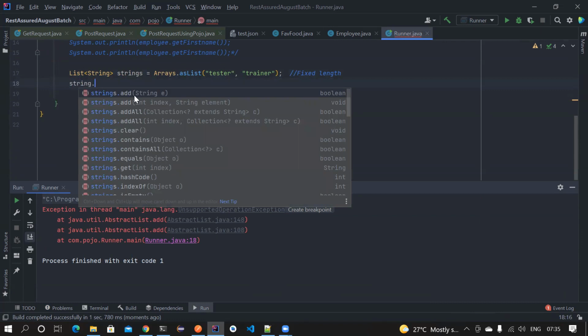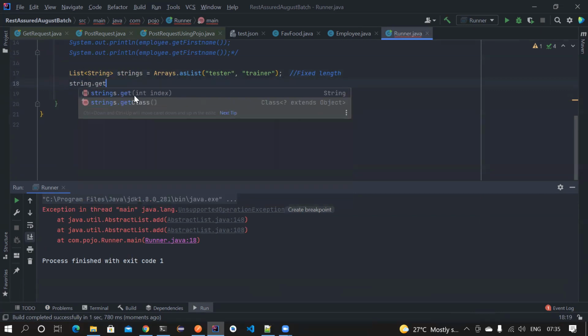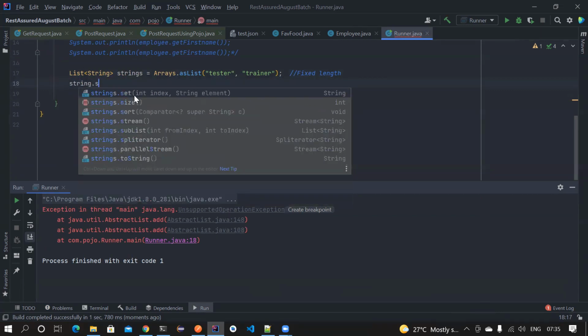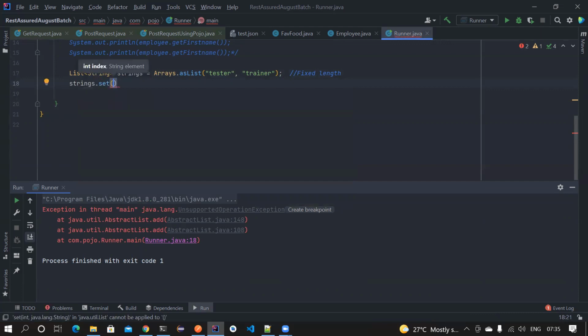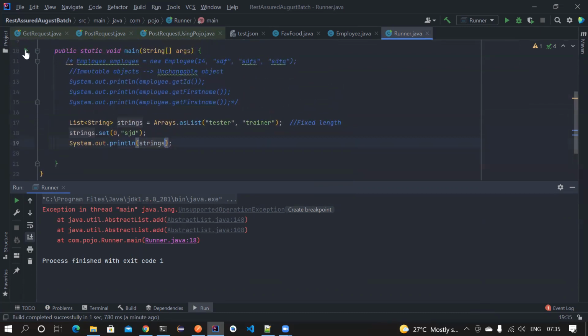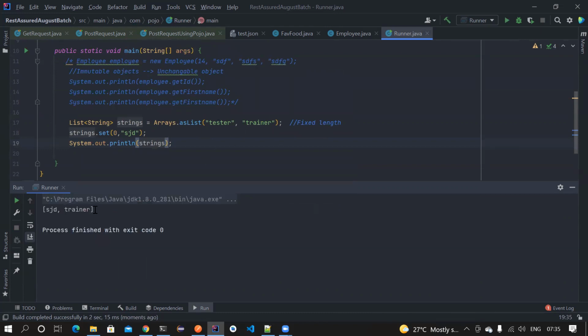But you can always have the option, let's say, strings.set in the 0th index. I want to set something like this, then you get an option. Suppose I do a sysout of the strings after the change, then you might see the difference. So you're allowed to change the values, but you are not allowed to increase or decrease the length. It basically creates you one fixed length list.